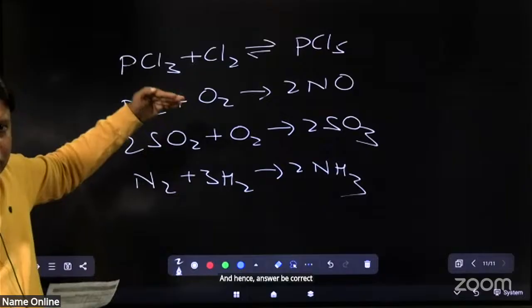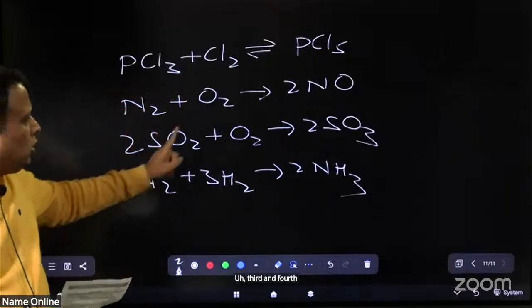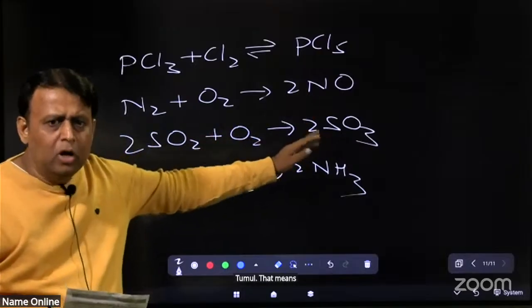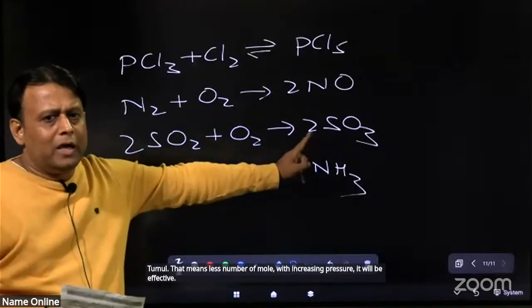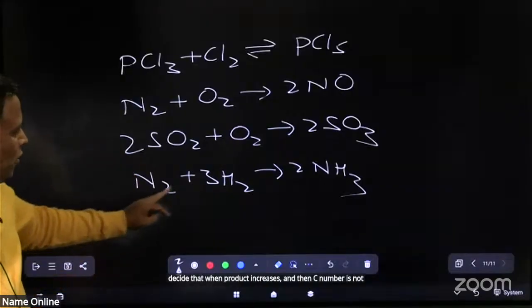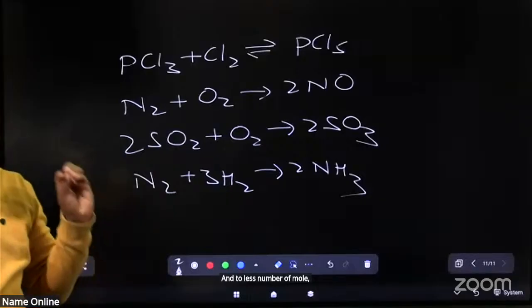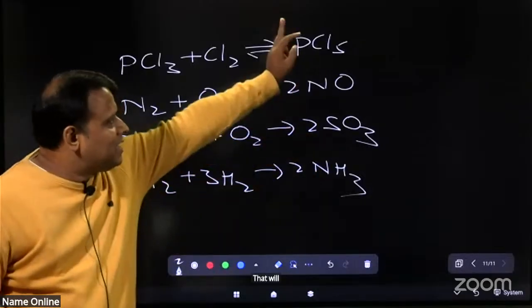But I will check the third and fourth options. 2 and 1, 3 moles, 2 moles. That means fewer moles on the product side. With increase in pressure, equilibrium shifts to this side, that means product increases. And hence C is not correct. 1 and 3, 4 moles, and 2 is fewer moles. Hence with increase in pressure, equilibrium shifts to right. That means increases.